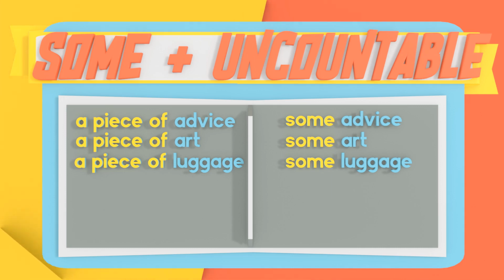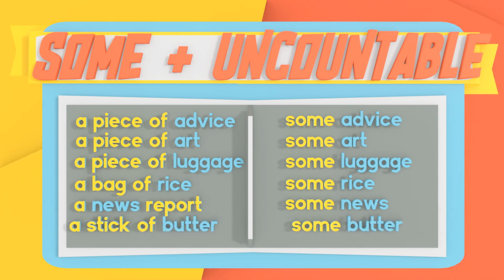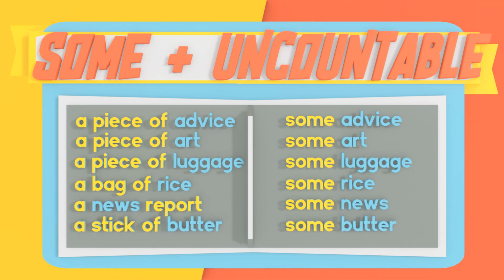Or luggage, right? Another piece of luggage, right? When you go on a trip, you have your luggage. Maybe you have a purse. Maybe you have a check-in bag. Maybe you have a carry-on bag, right? So now you have several pieces of luggage or some luggage. Some more examples. A bag of rice, some rice. A news report, some news. A stick of butter, some butter.